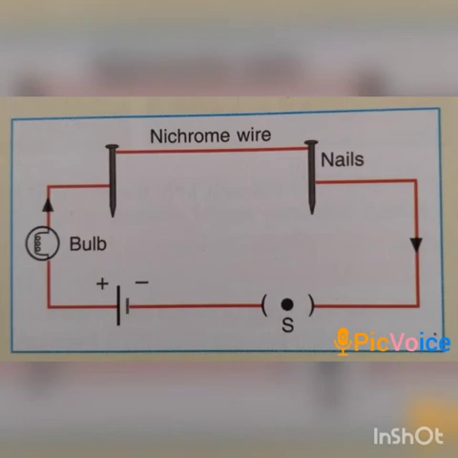Now, we can understand these factors by a very simple activity. We have to take a piece of nichrome wire about 10 centimeter long and tie it between two nails. We will make a simple circuit as shown in the diagram. Now, we will allow the current to pass through the nichrome wire for some time. Then we will observe that the bulb glows, the nichrome wire gets heated up, but the connecting wires supplying current to the circuit are practically not heated up at all.